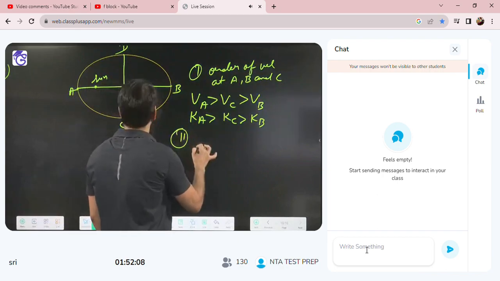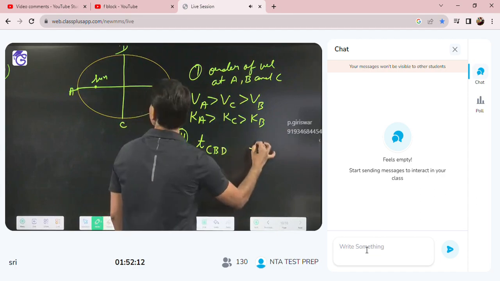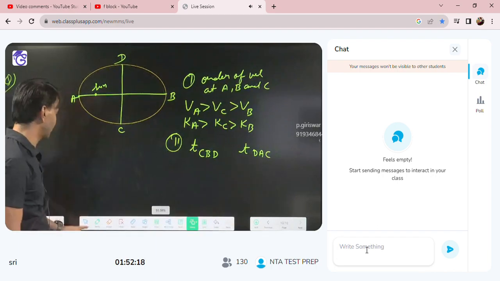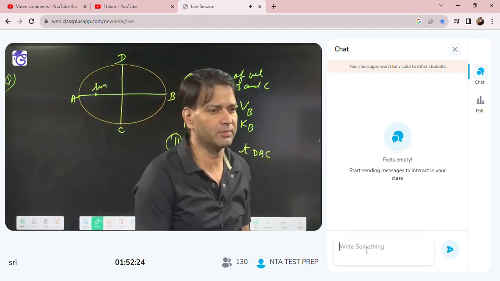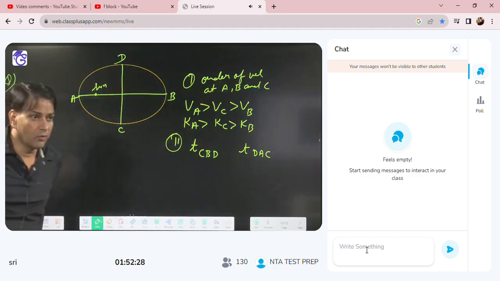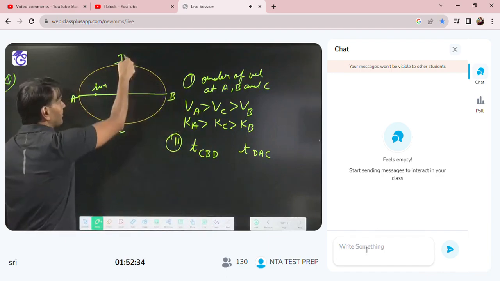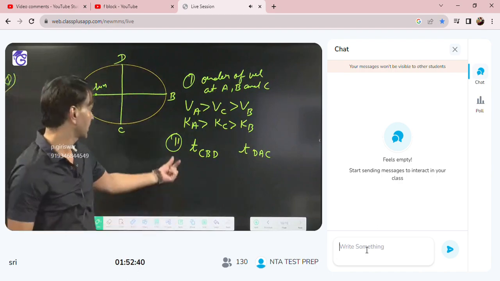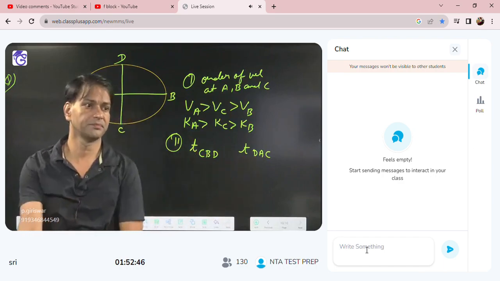Second, if I am asking about the time T CBD, what is the relation between these two times? Point D, C and D will be the same. What is the order of the time? The time C to B to D, CBD time and DAC time. What is the relation between the time C to B to D and D to A to C? Equal.